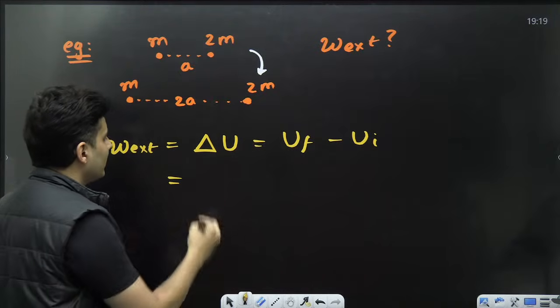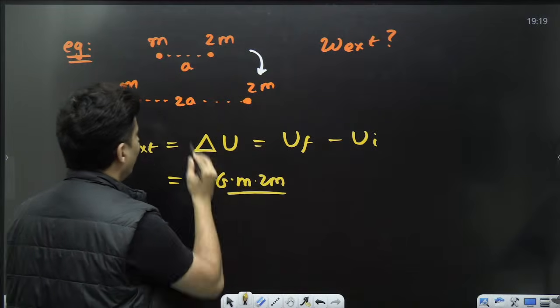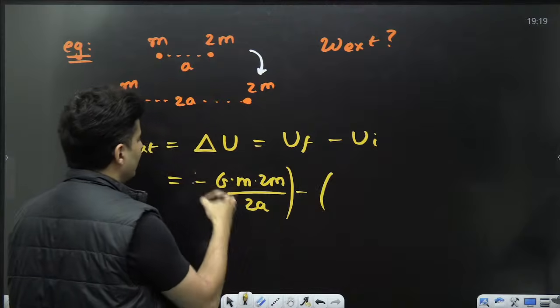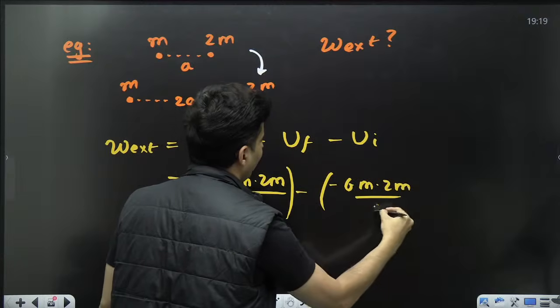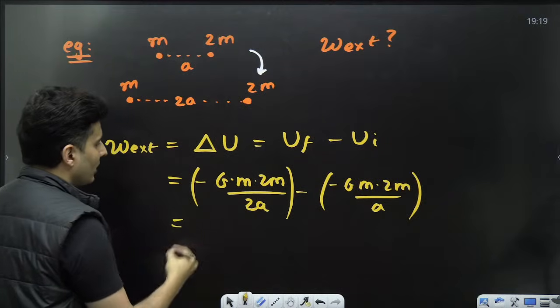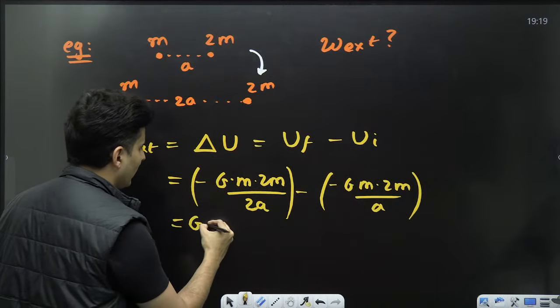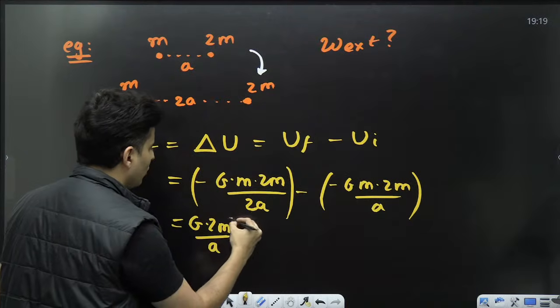Now, what is the final energy? Minus G m 2m divided by the distance, which is 2a, minus what is the initial energy? Think about it. Minus G m 2m divided by a. Now, minus minus will become plus. You will have some things common like G into 2m square by a.